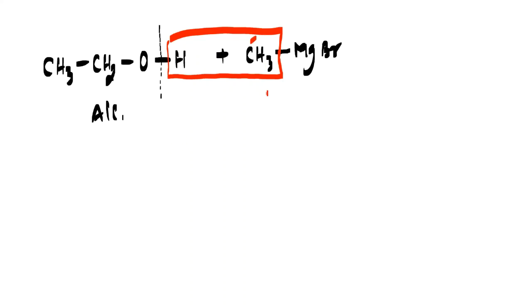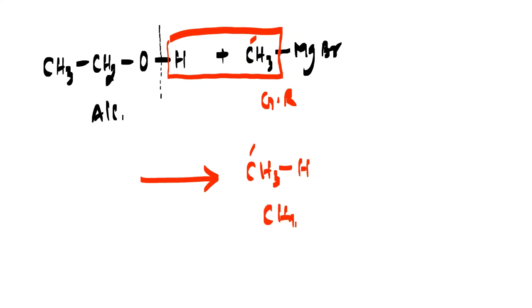So what is the product, my dear friends? First of all, we write CH3, which has interacted with hydrogen. So one hydrogen is here, and obviously it will become CH4. That is our methane, and methane is our alkane.